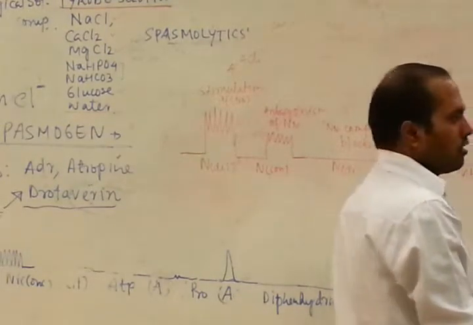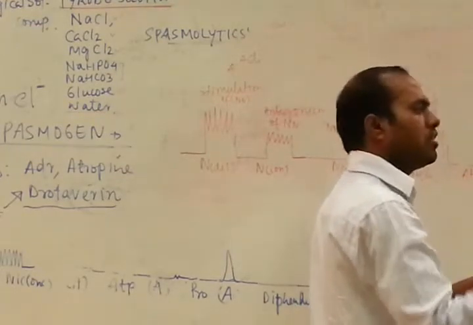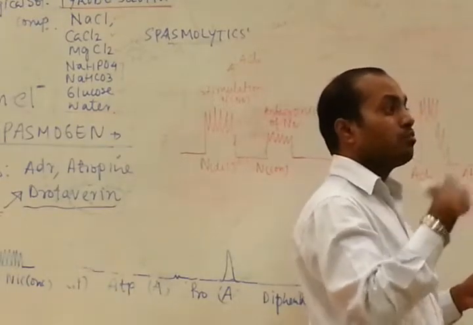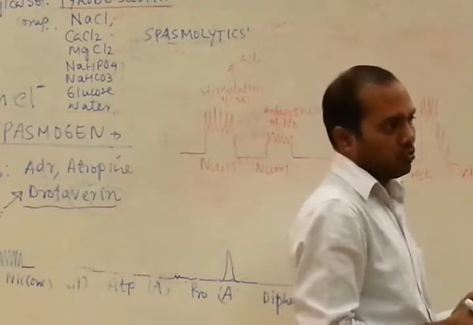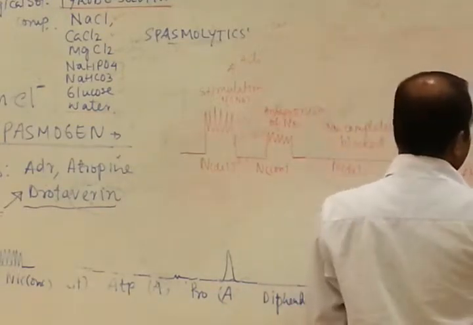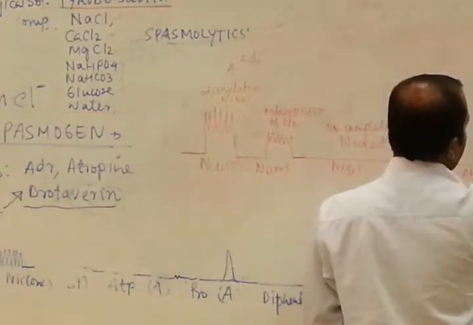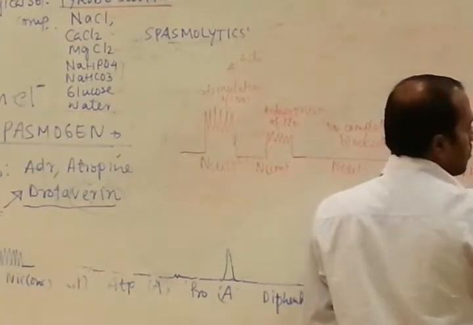First give the atropine, wait for 1 minute, then inject the acetylcholine, it will reduce the effect. If atropine is given in more amount, it will completely block. It depends upon the amount and concentration. That means here, muscarinic receptor blocking, okay?